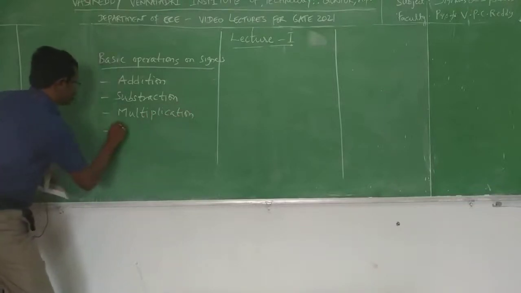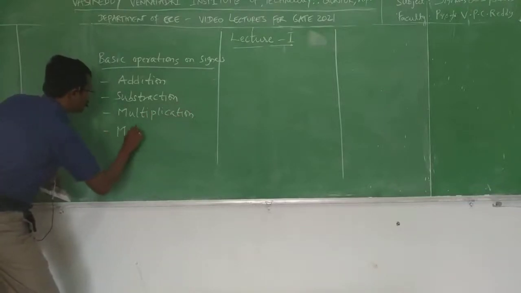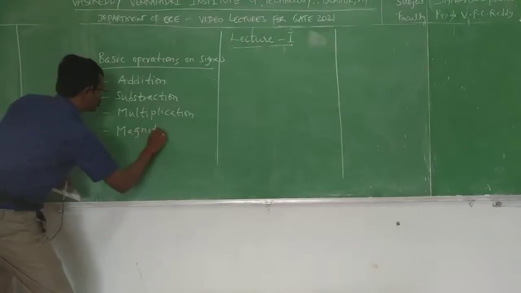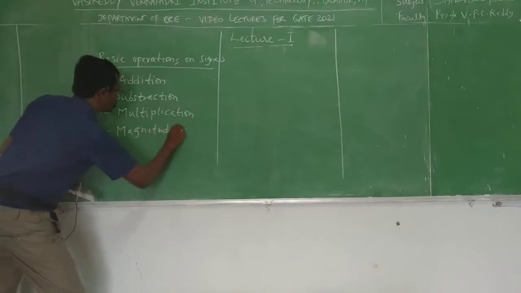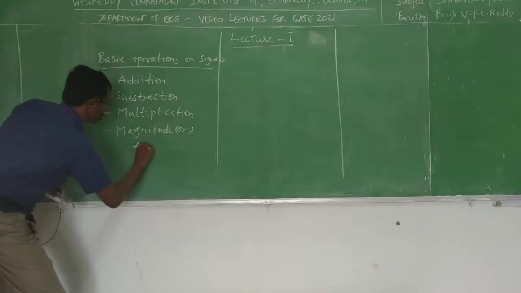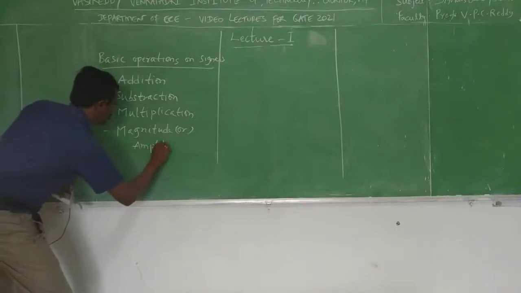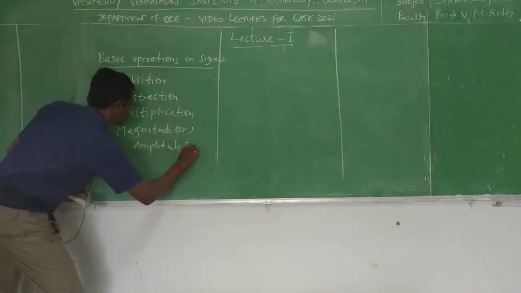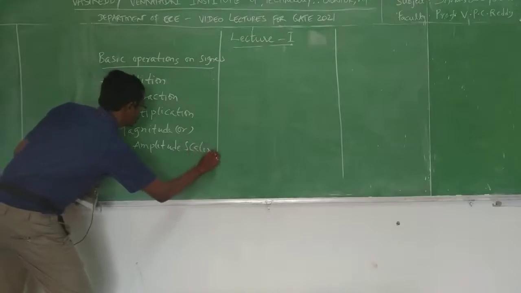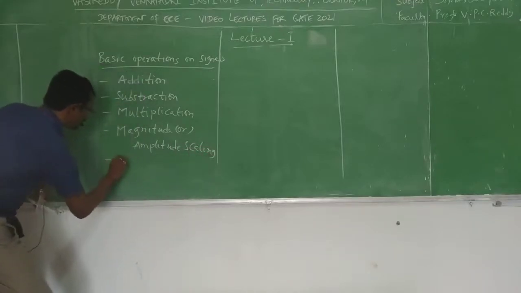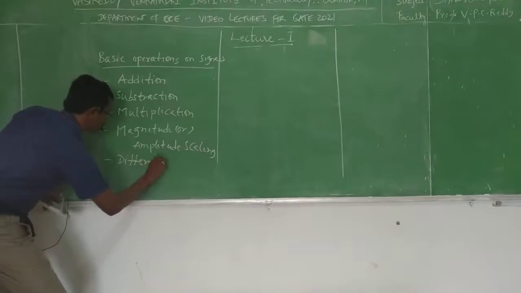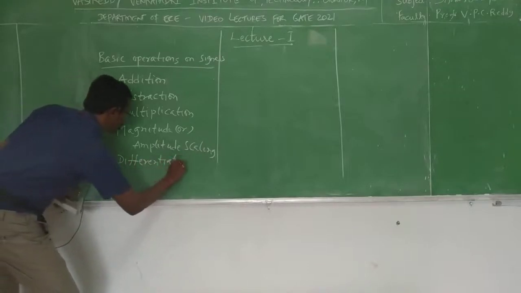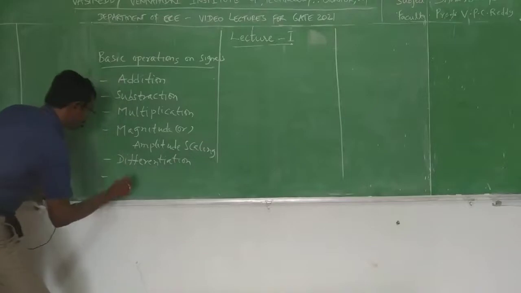Next one is magnitude or amplitude scaling. Next one, you can differentiate signal. Similarly, you can also integrate signal.